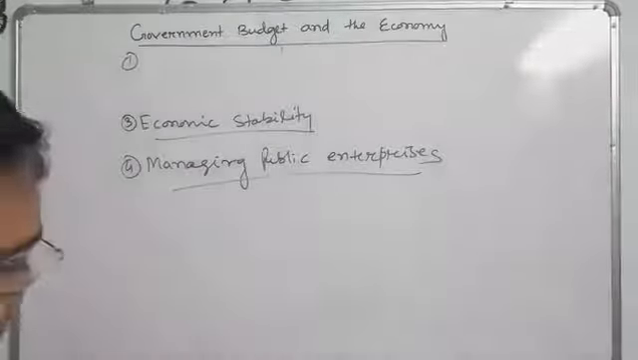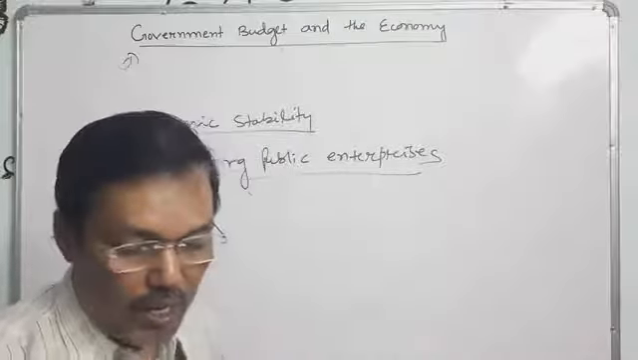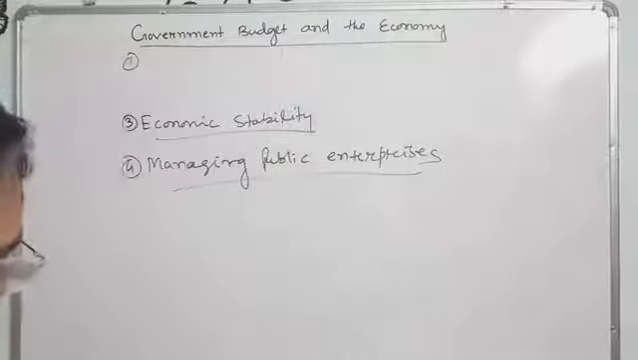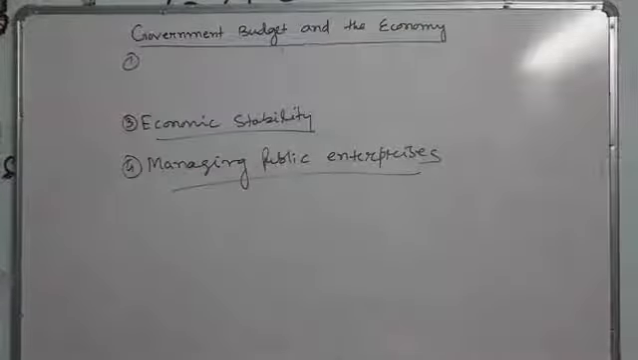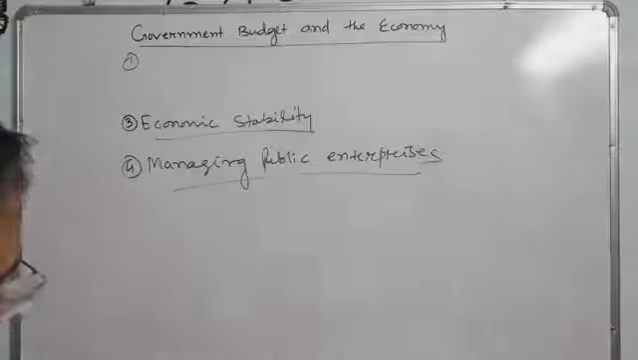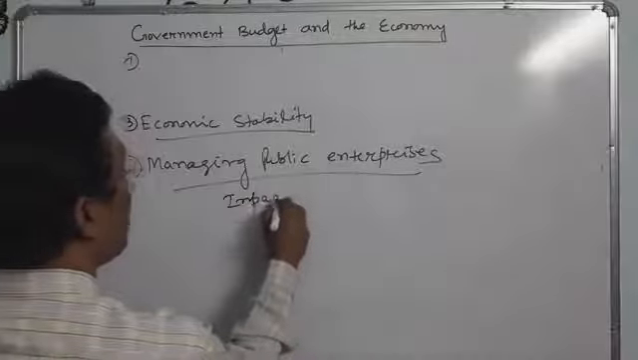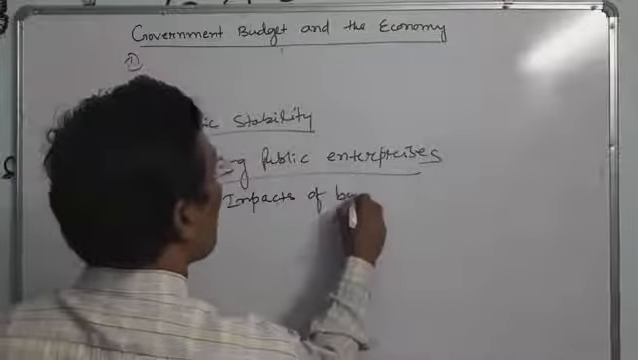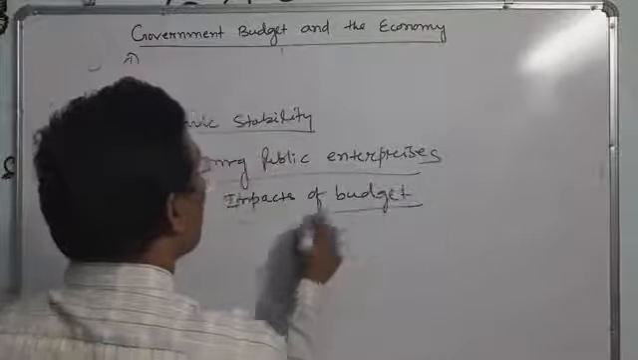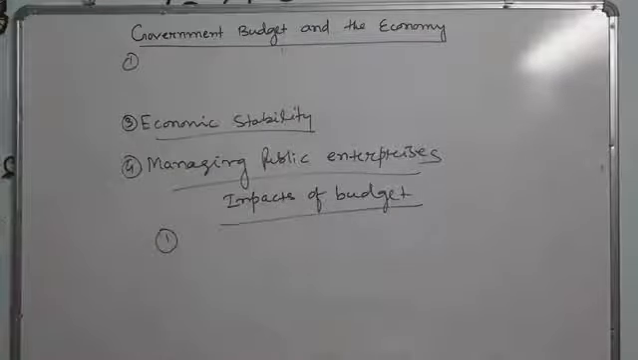So when the budget is placed in front of the Lok Sabha and Rajya Sabha, what are the impacts of budgets? The budget impacts an economy on three levels. The first point is that it brings aggregate fiscal discipline levels.